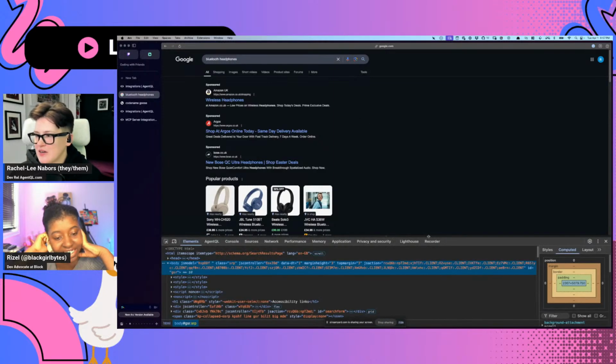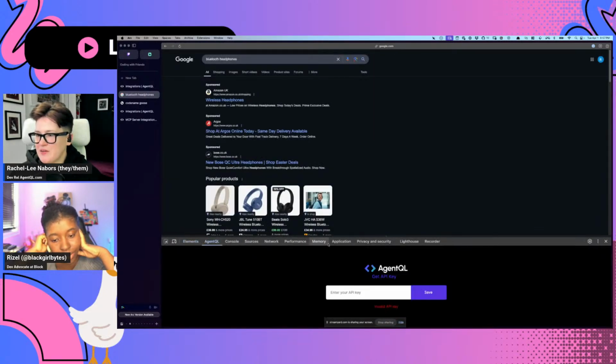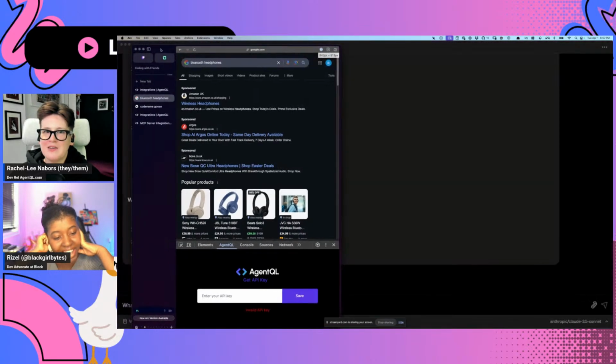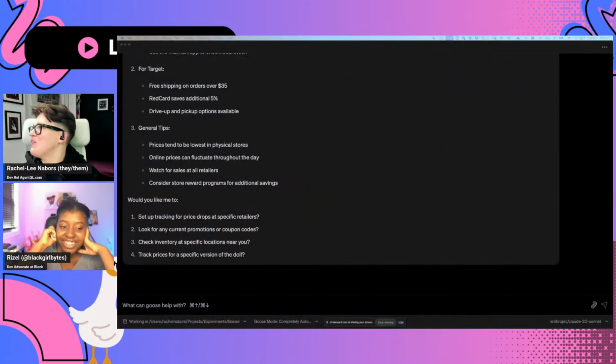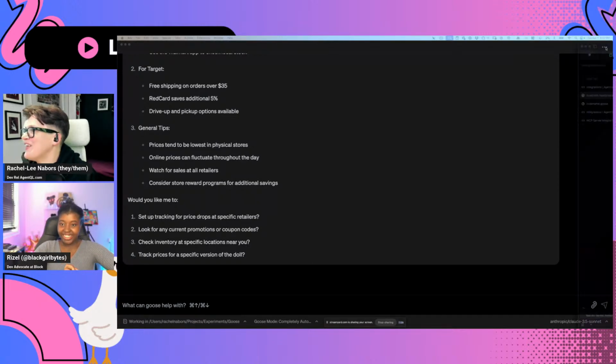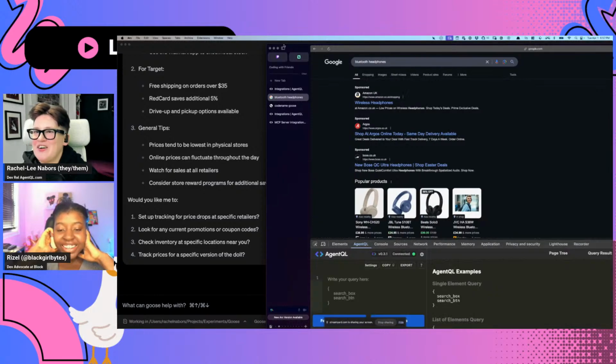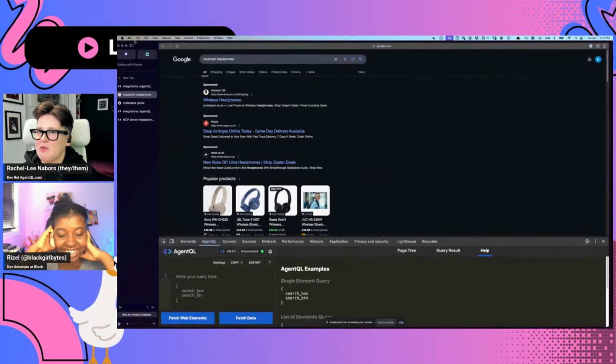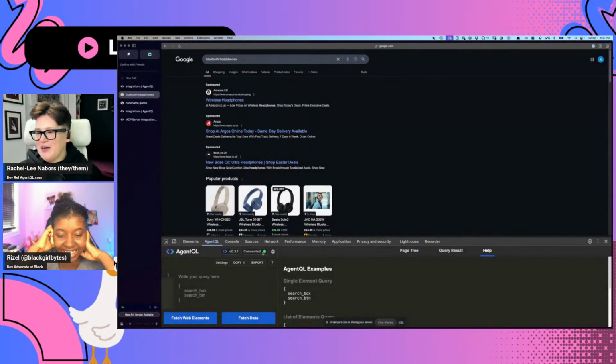So AgentQL has this little handy debugger, which I sometimes use to get work done. Oh no, not again. Excuse me. Just a minute. I can do this. We've only got 5 minutes. We can do it. I believe in you. There we go. Oh, so heavy. It's so hard, but we're here. We made it. Okay. All right.